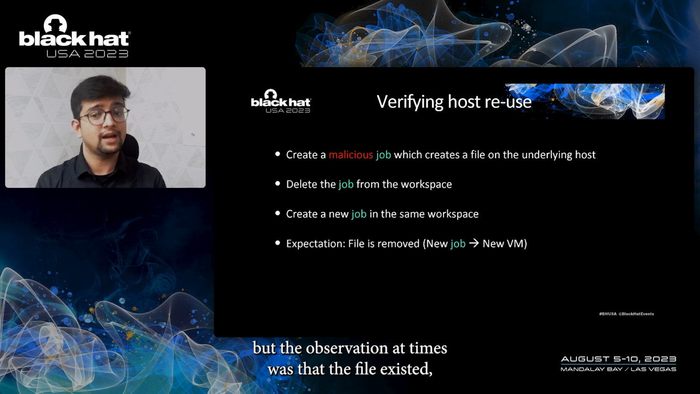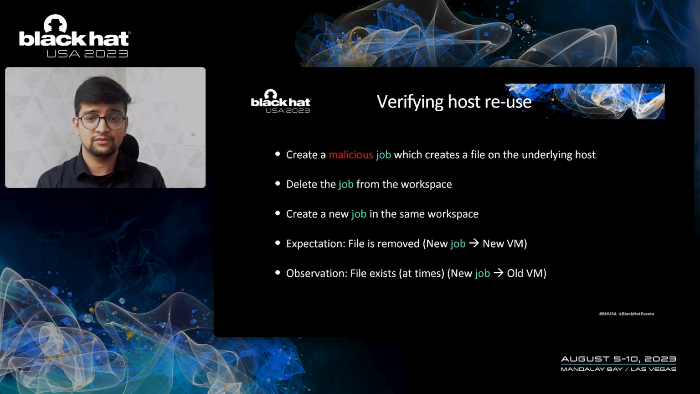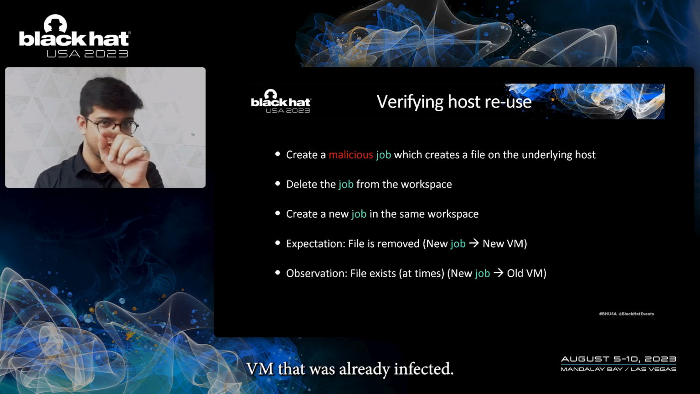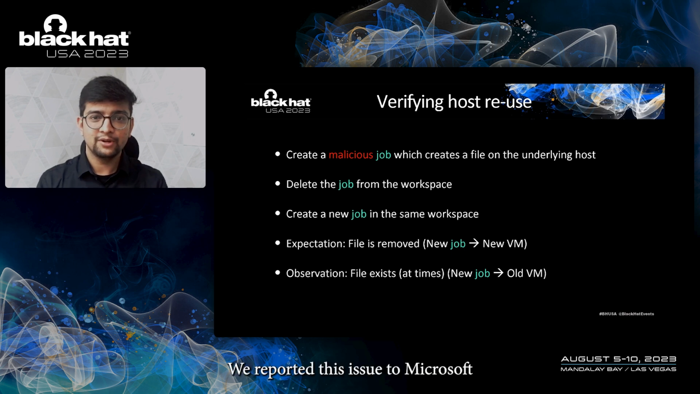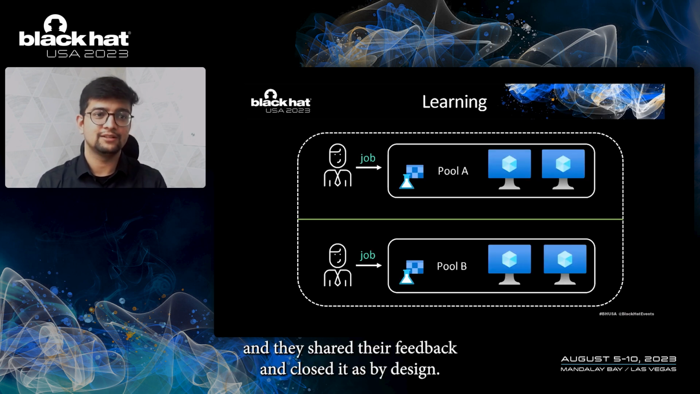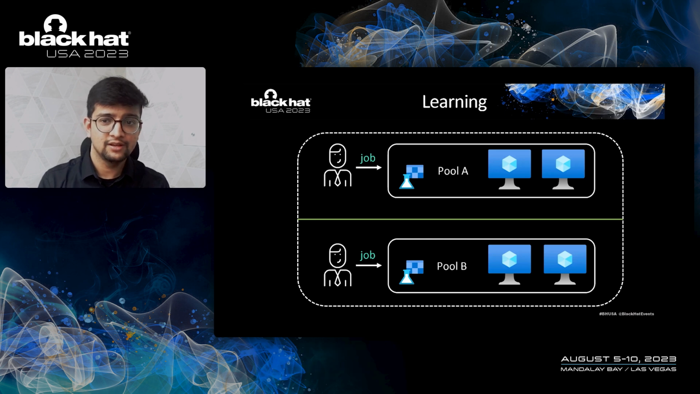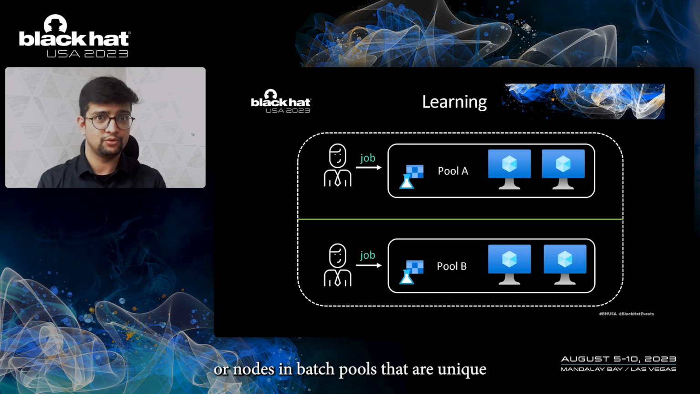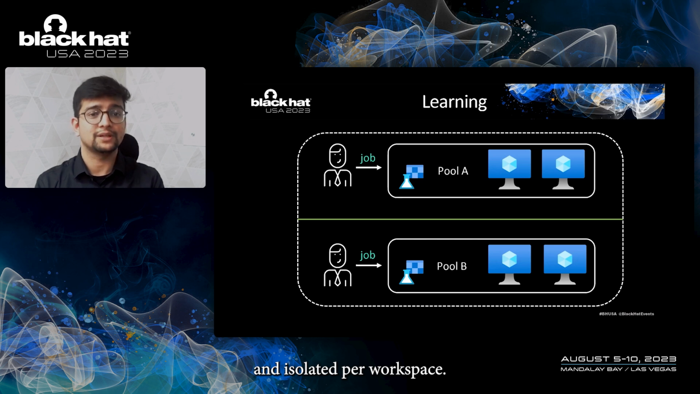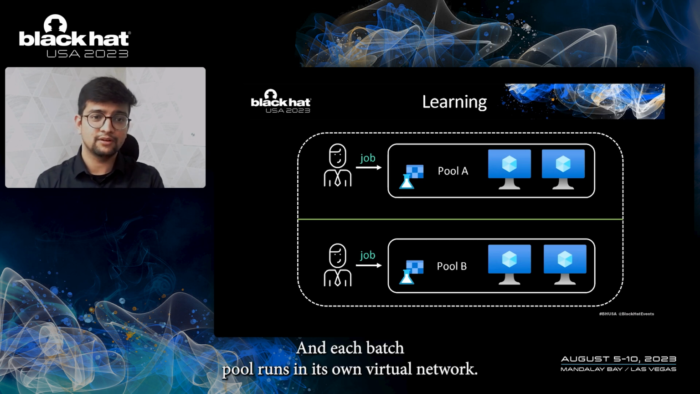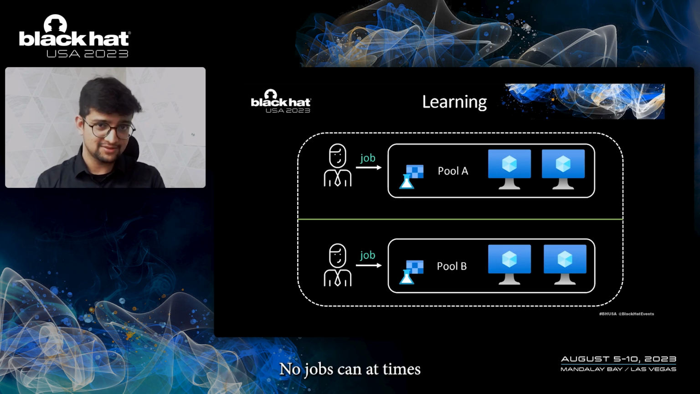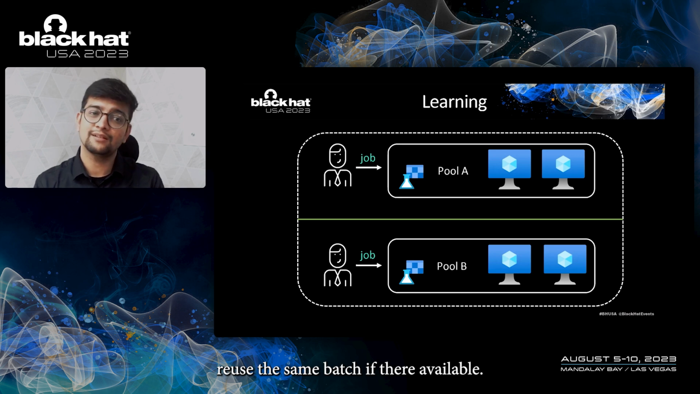But the observation at times was that the file existed. So that means the new job was running on the older VM that was already infected. We reported this issue to Microsoft, and they shared their feedback and closed it as by design. So jobs in automatic computes are run on virtual machines or nodes in batch pools that are unique and isolated per workspace. And each batch pool runs in its own virtual network. Now, jobs can at times reuse the same batch pool if they are available.